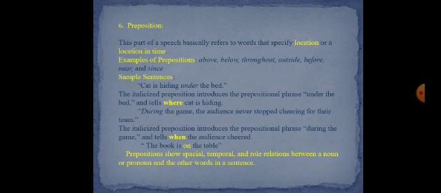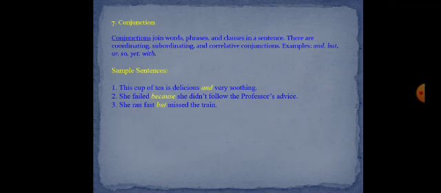Now the next part of speech, that is conjunction. A conjunction is a part of speech which joins words, phrases or clauses together. Conjunctions join words, phrases, clauses in a sentence. There are coordinating, subordinating, correlative conjunctions. Examples: and, but, or, so, yet, with. There are other types of conjunctions as well.